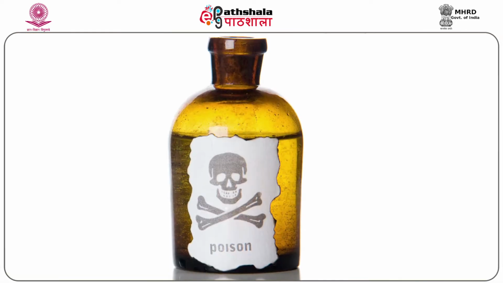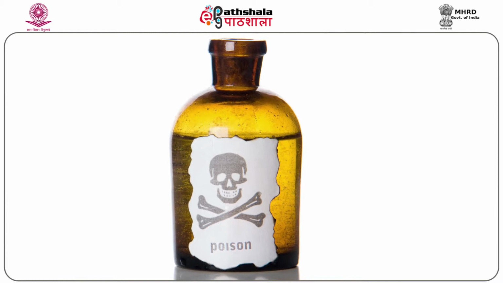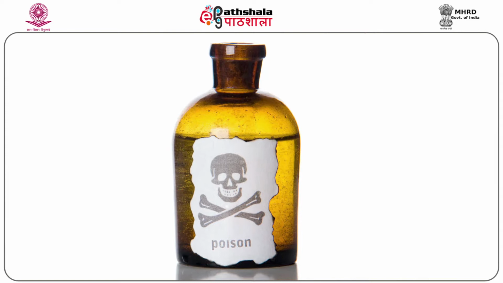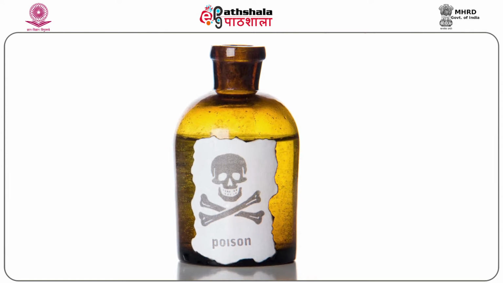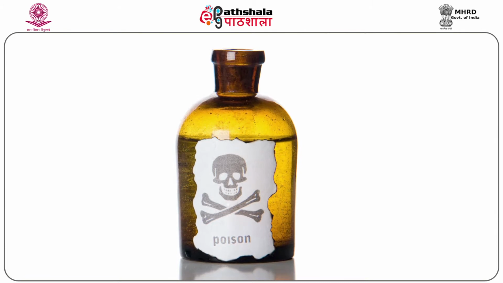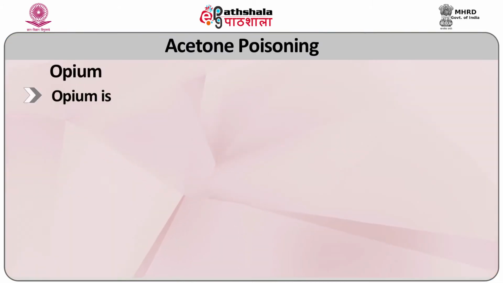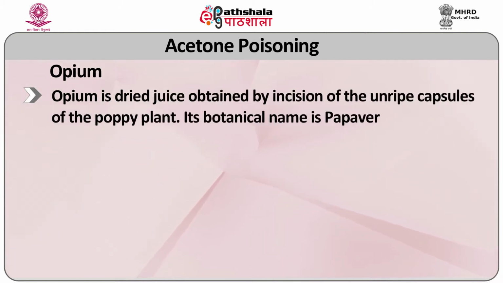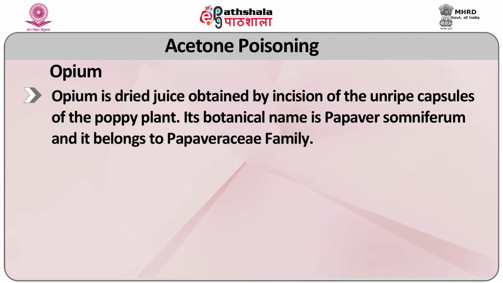To better understand these extraction procedures, one should also know about the type of poisons and their basic nature, that is what types of toxicity are possessed by that compound. So, from this method we can extract alkaloids of opium. So, what is opium? Opium is a dried juice obtained by incision of the unripe capsule of a poppy plant. Its botanical name is Papaver somniferum and it belongs to the Papaveraceae family.